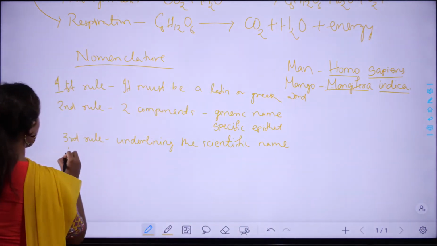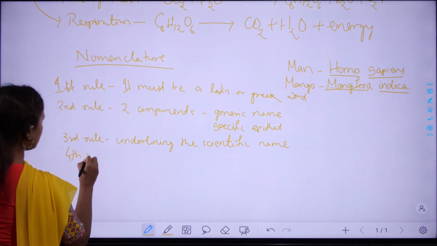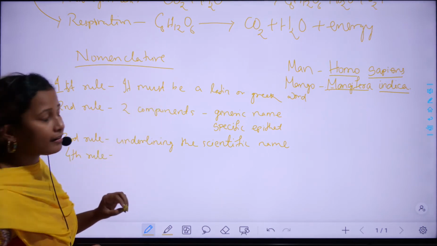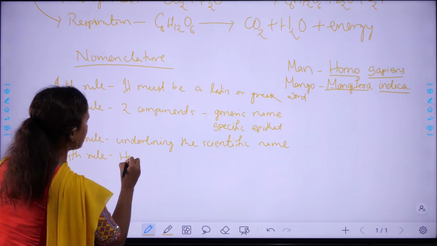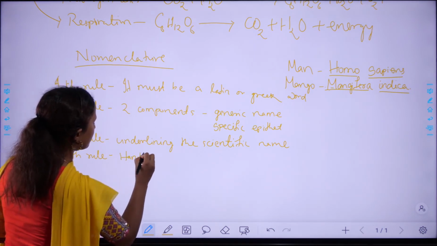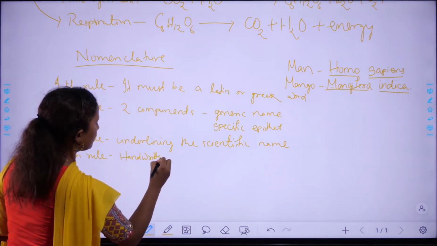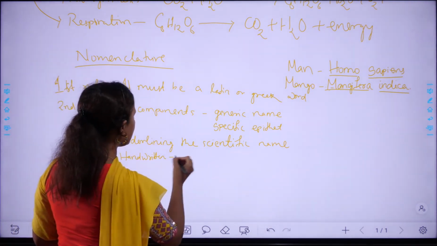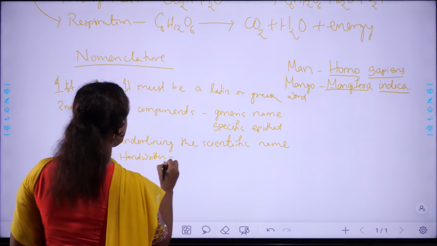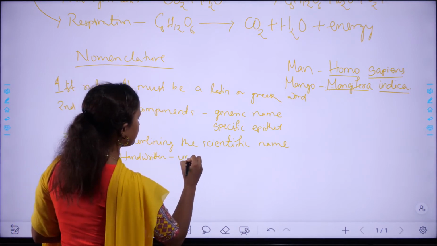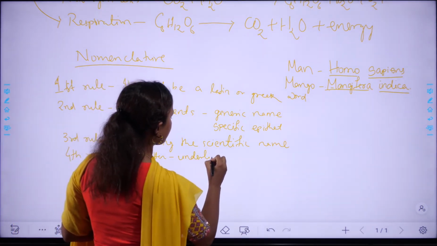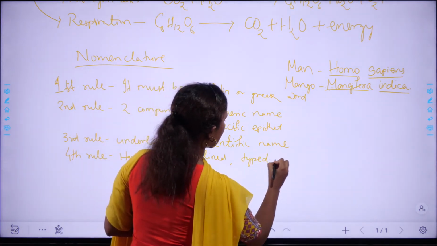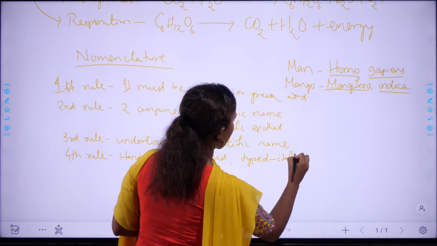Next rule, fourth rule, and the last rule. According to this rule, when handwritten, the scientific names must be underlined, but when typed, they are written in the form of italics.